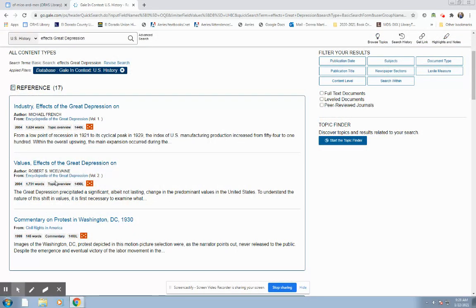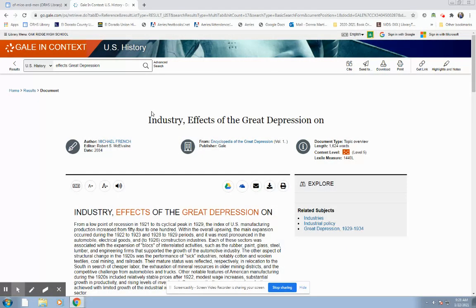And then values. This is interesting. How did people's patterns change? Their social patterns, for example. Both of these would work because you're looking at social effects, psychological, physical. Let's try industry.